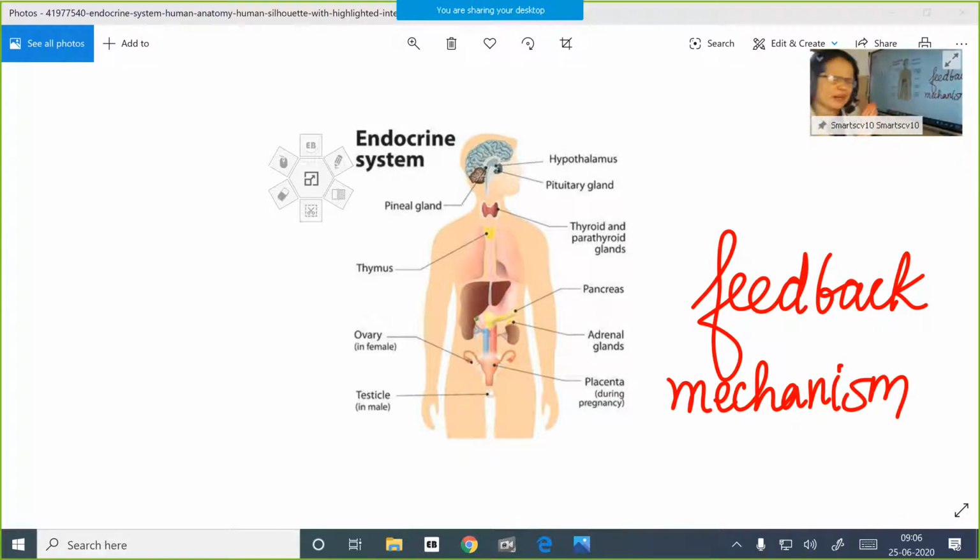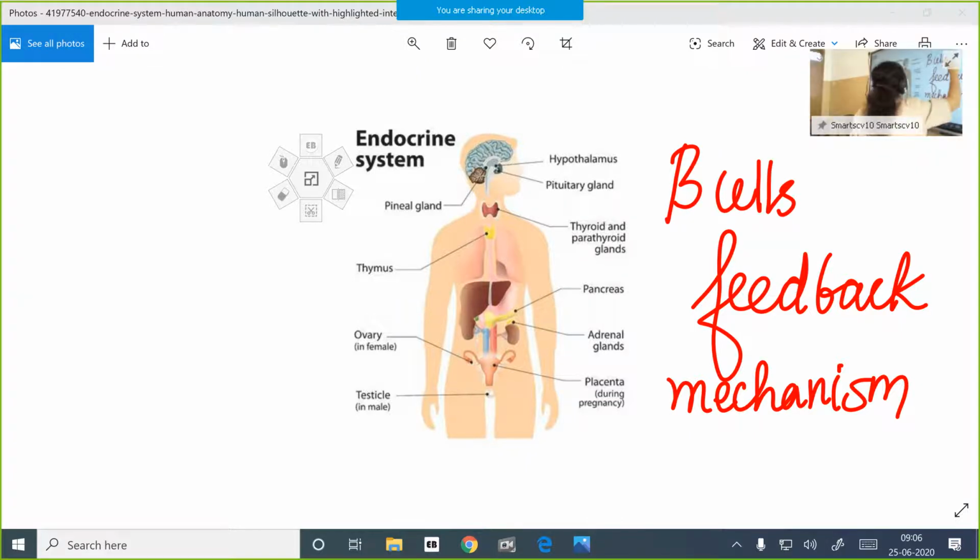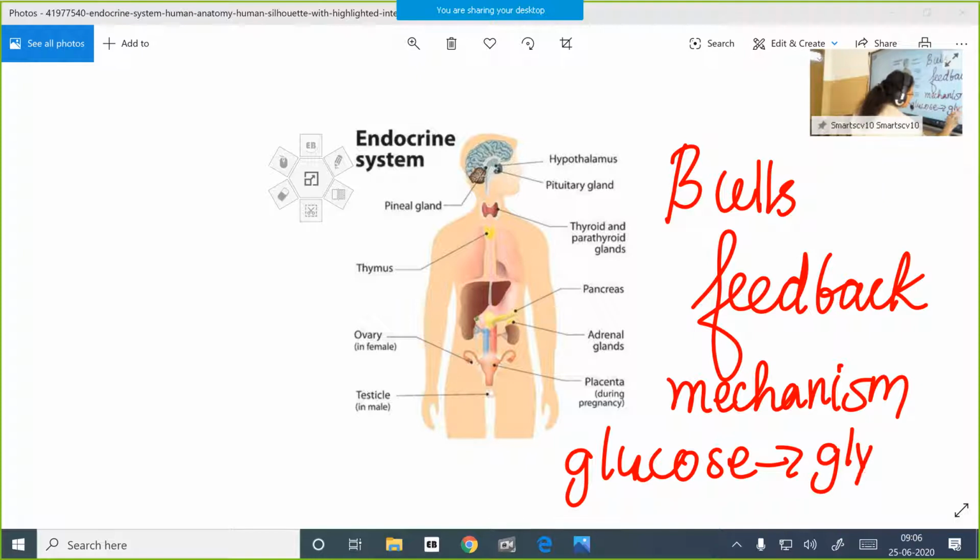Suppose the blood glucose level is higher than normal. Then information is sent to the pancreas, and this information is detected by the beta cells of the pancreas, which, as you know, produce the insulin hormone. And the insulin hormone, children, converts the excess glucose into glycogen and stores it in the liver, muscles, etc. And then it makes the glucose level normal.